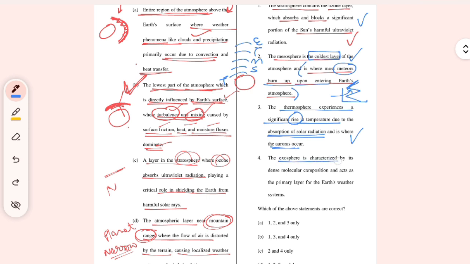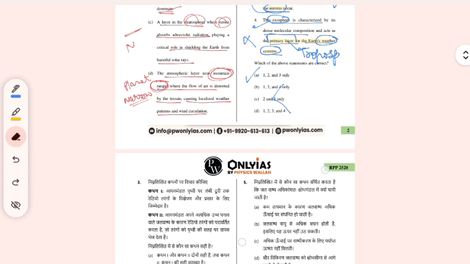Right. The exosphere is characterized by a dense molecular composition and acts as the primary layer of the weather system. It is not the primary layer. Very wrong statement. And I think these two are interchanged. Auroras occur not in the thermosphere but in the exosphere? No, this is correct. Auroras occur in the thermosphere, and in the exosphere nothing much happens, while weather primarily happens in the troposphere. Okay, so this statement is wrong. 444, so these are true. Moving to the next question.